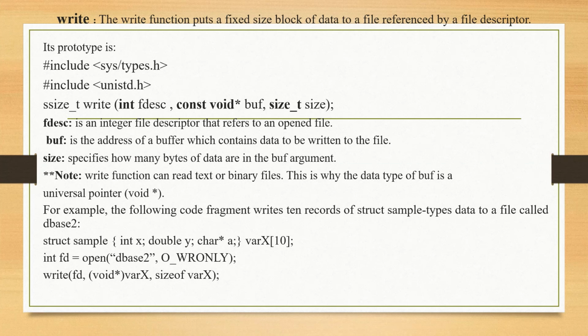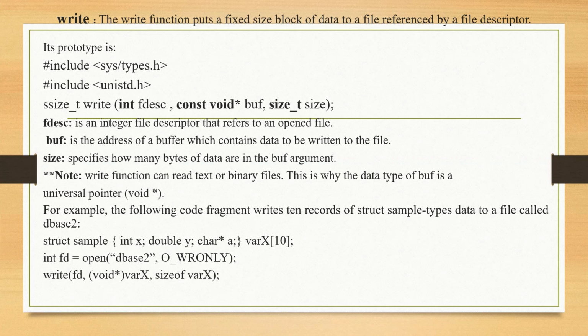Here we have the structure struct sample { int x; double y; char a; } var x[10]; int fd = open the file database2 for write only. Then the write function write(fd, var x, sizeof(var x)) sets the buffer variable with its size.